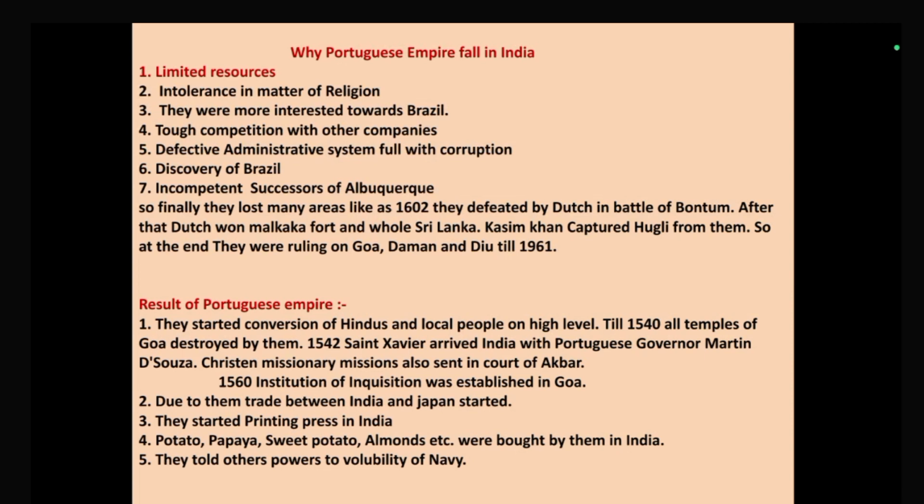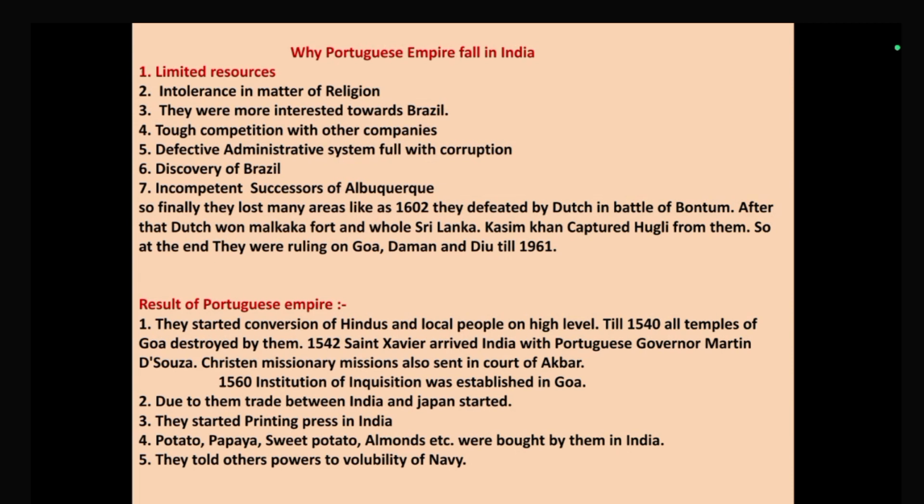Second, intolerance in matters of religion. When the Portuguese got power, they tried to establish Christianity in India. All the temples of Goa were broken by them, and the Inquisition was established by them in Goa. For that reason they were criticized for spreading Christianity in India.